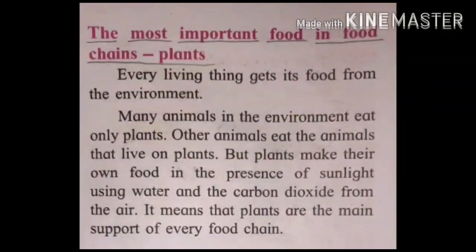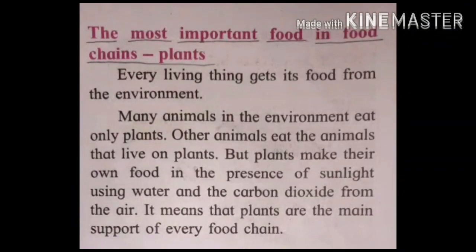Now next, the most important food in the food chain: plants. Every living thing gets its food from the environment. As you all know, we living things get food from the environment. If the environment were not there, we would not be able to get our food. Many animals in the environment eat only plants.